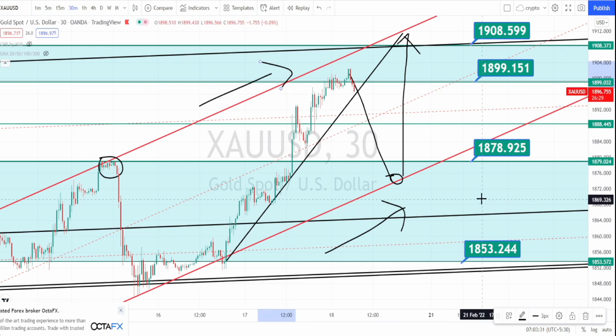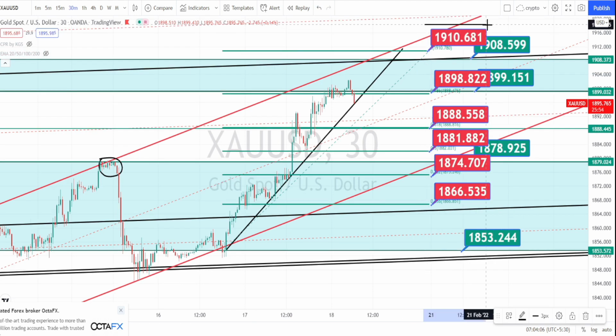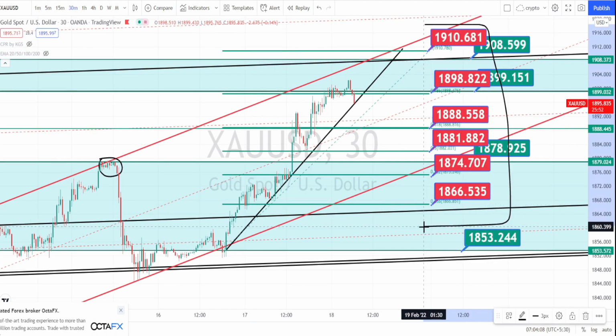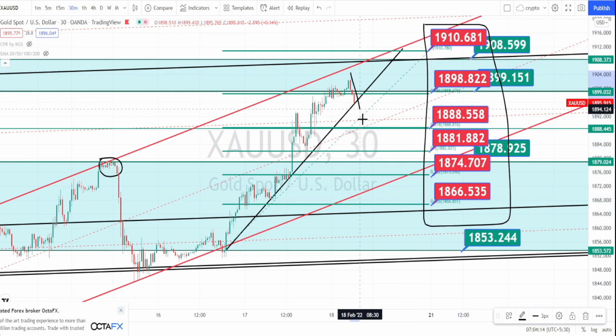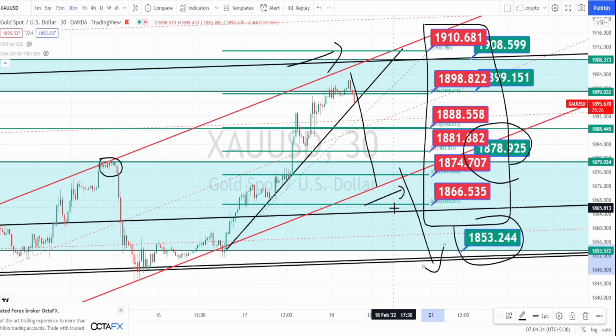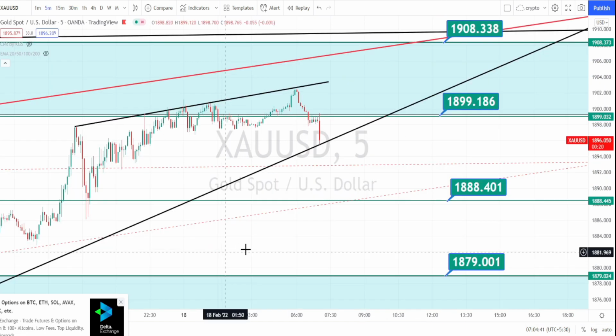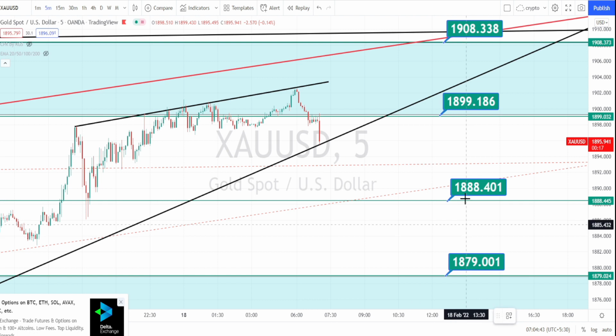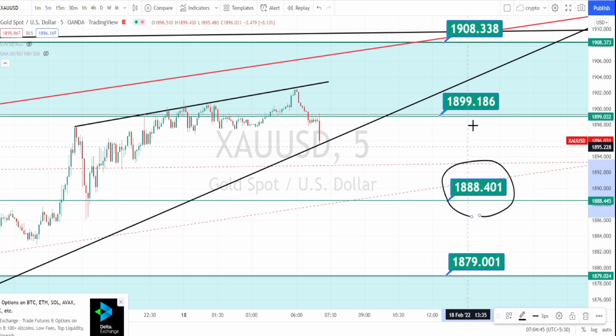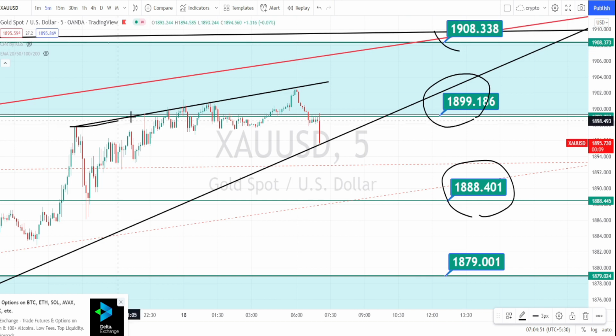Let us mark the support and resistance levels for 30 minutes time frame. So the values within this red color boxes are the support and resistance levels in 30 minutes time frame. Currently the price action is in a retracement. Let us do the analysis in 5 minutes time frame. I'm in 5 minutes time frame now, and we have the higher time frame support levels or the resistance level over here.